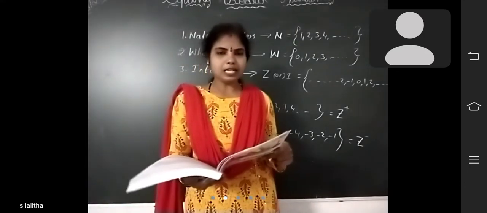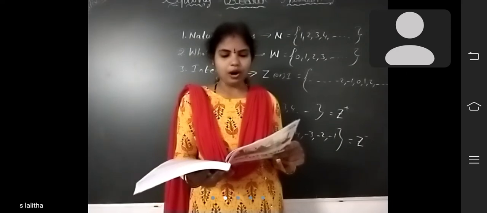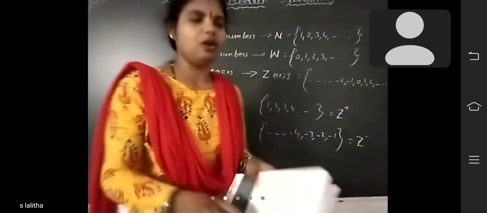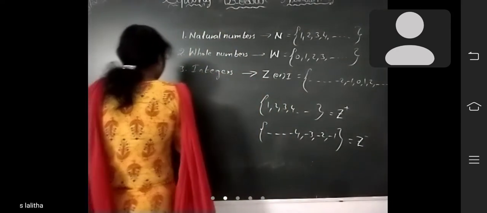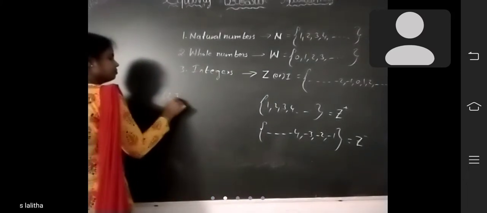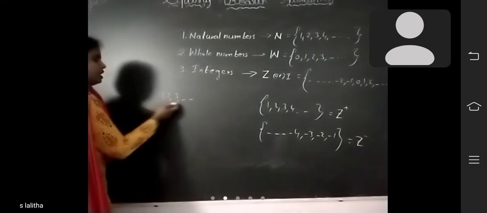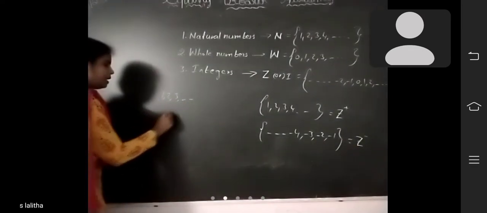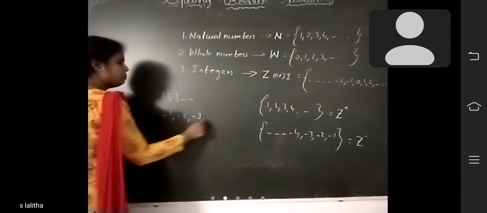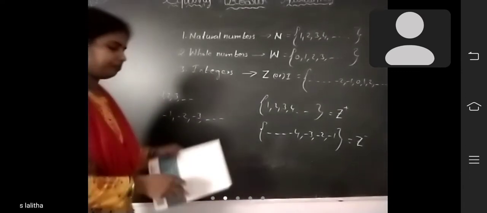The numbers -1, -2, -3, and so on are called additive inverses of 1, 2, 3. What are the additive inverses of 1, 2, 3? Additive inverse means you have to change the sign. So the additive inverses of 1, 2, 3 are -1, -2, -3, and so on.